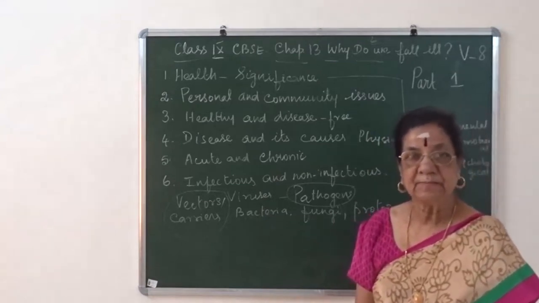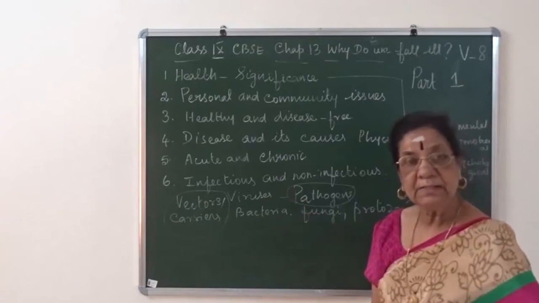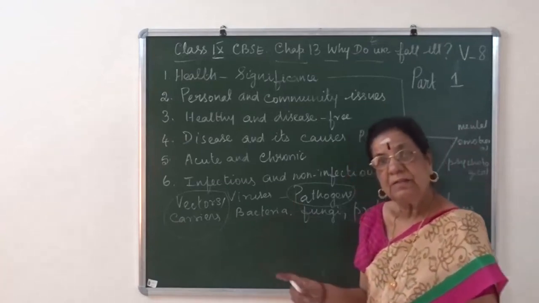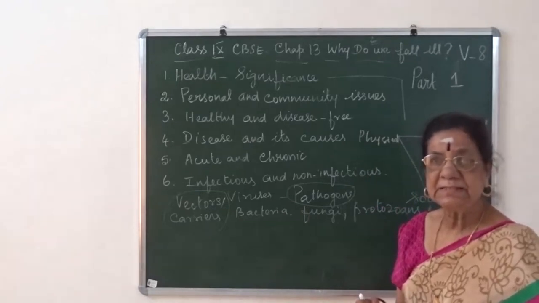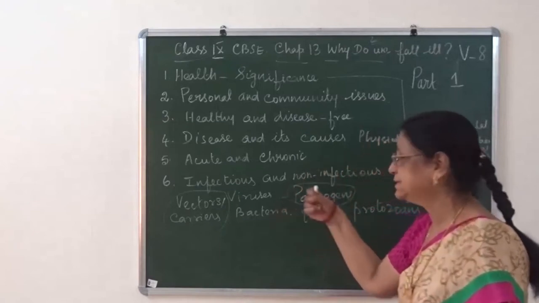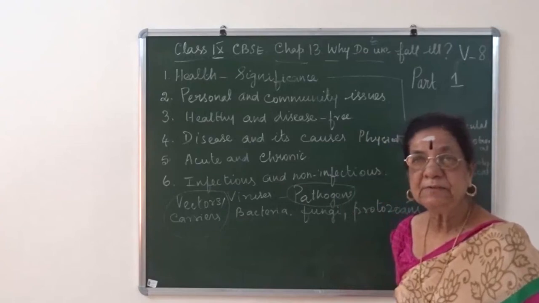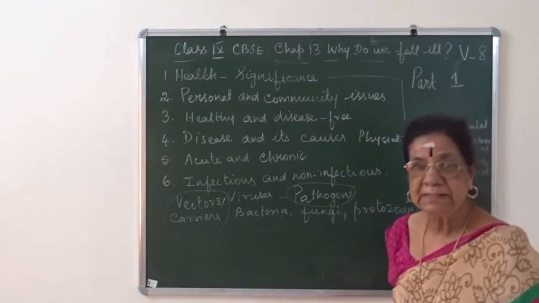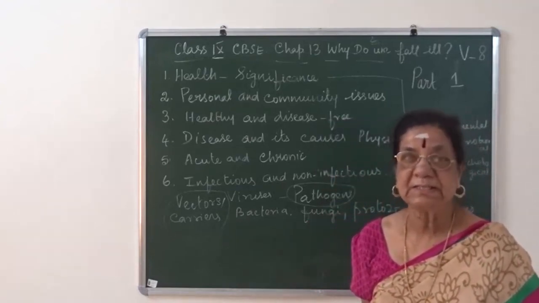We know there are hundreds of different viruses, and bacteria come in different types, with different sizes and shapes. But viruses, bacteria, and fungi have a common character: when they attack the organism, they multiply fast.